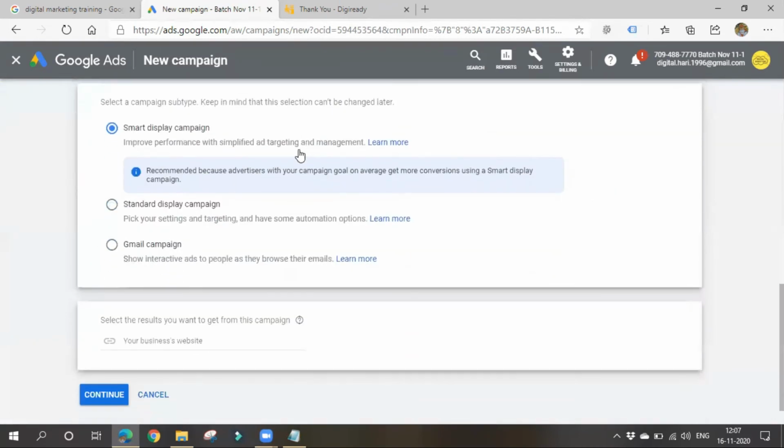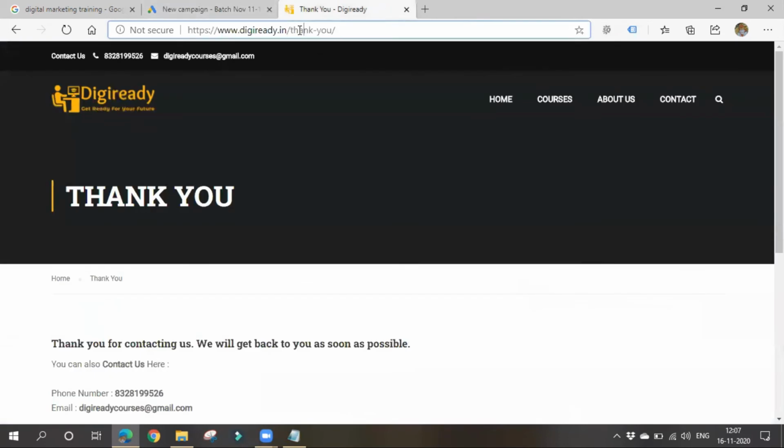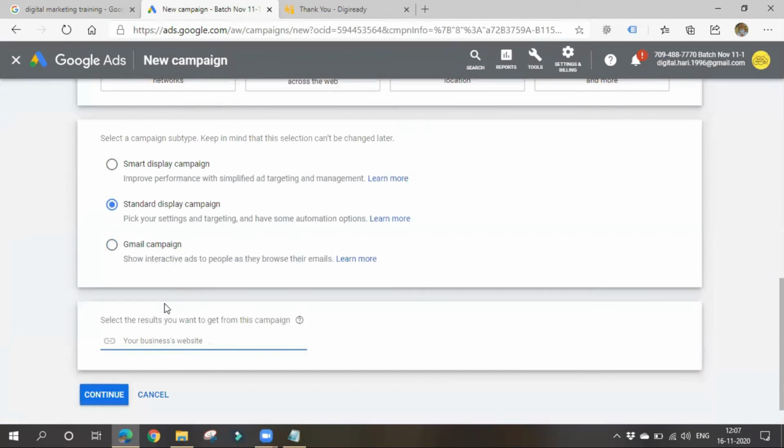Only in display network campaign you will be given this option. Go for standard. You have seen this Gmail campaign also. Give your website name. So www.orals, I'll copy. Continue. You know about all the things.